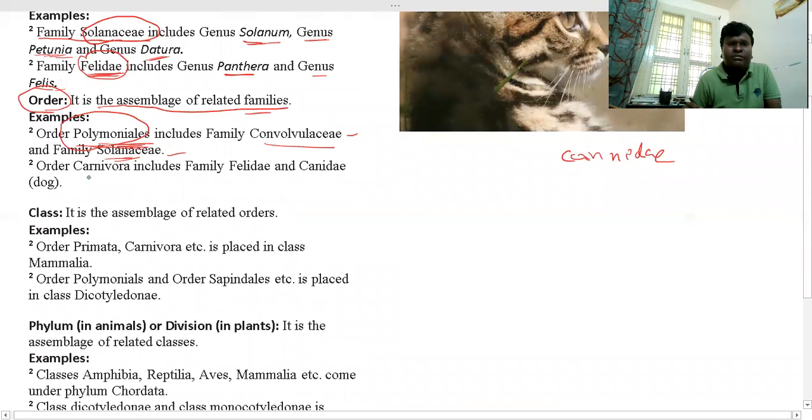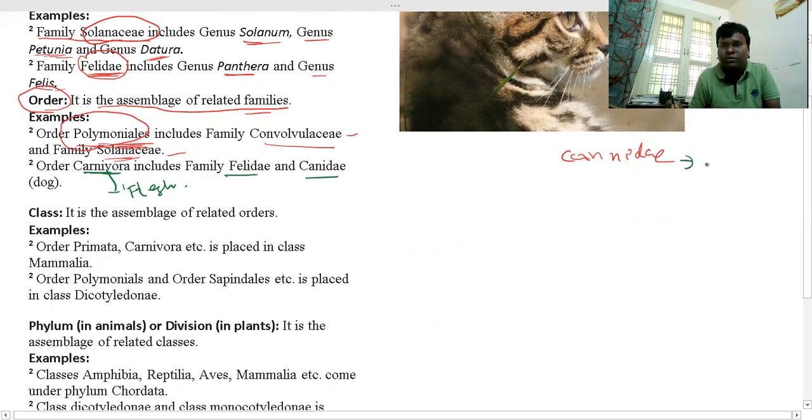And one more we'll discuss here: Carnivora. This is an order. Carnivora means generally carnivores, which are flesh-eating or meat-eating organisms; you can say simply they are strictly non-vegetarians. The order Carnivora includes the families Felidae and Canidae.